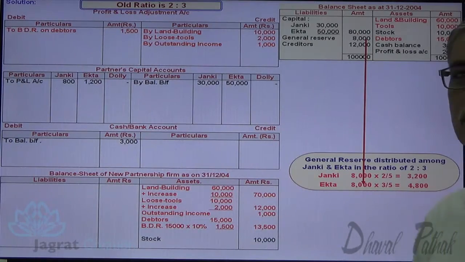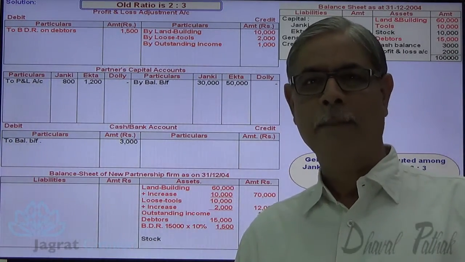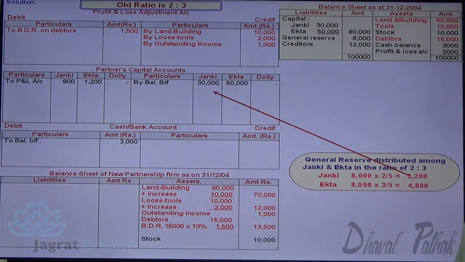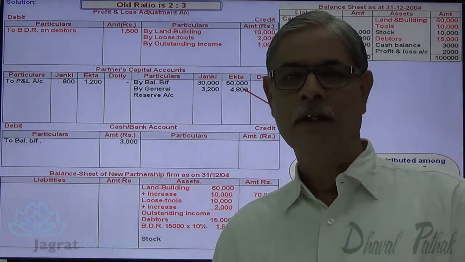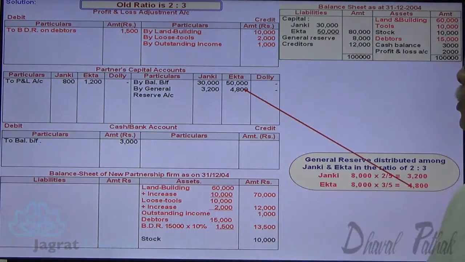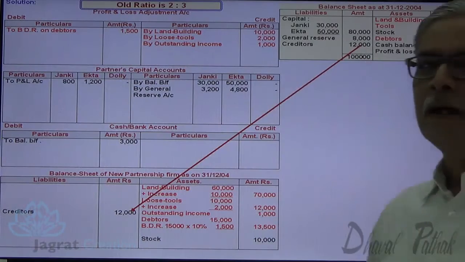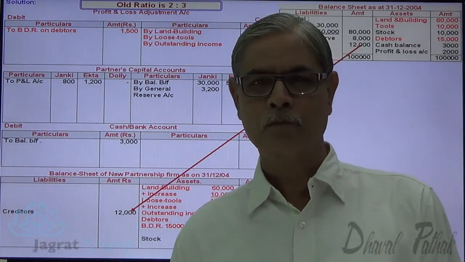Now this is an undistributed profit. By profit, capital balance increases. So capital account gets credited for that. So journal entry for that is general reserve account debit to Janki's capital account credit 3,200 to Ekta's capital account credit 4,800. This is how general reserve distributed gets credited to the partner's capital account. Now I want to write down the creditors in my new balance sheet 12,000. This is how I have considered the details given to me in the balance sheet.